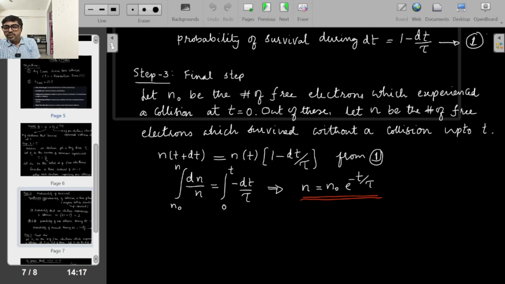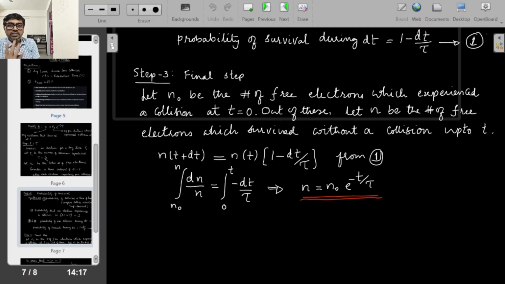So that is n of t, before the event happened, times the probability of survival. I take it from equation 1, and you get that relation. After that you have to simplify it. n of t plus dt minus n of t is nothing but dn. So you take dn by n and integrate it, and you will get n equal to n naught into e power minus t by tau. Simple integration, a logarithmic function.